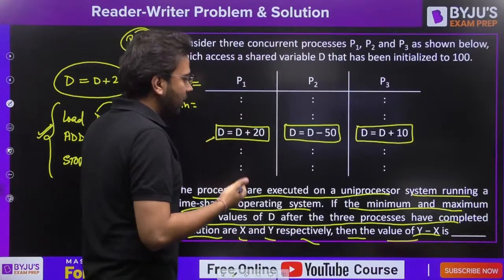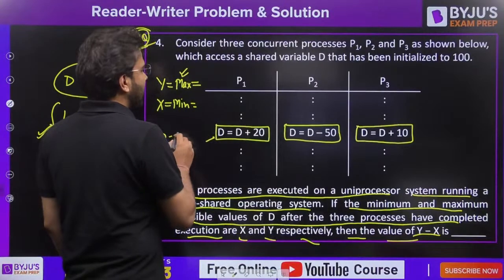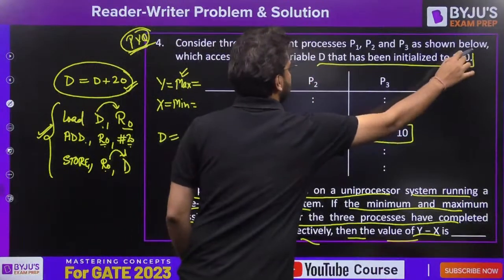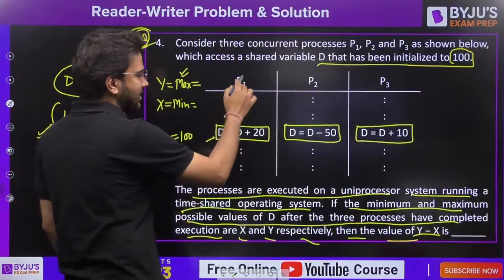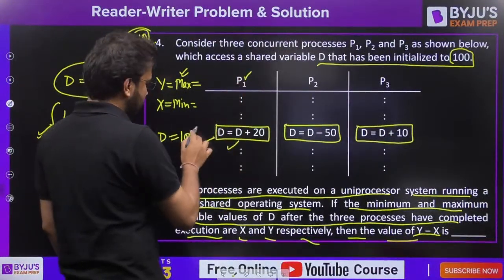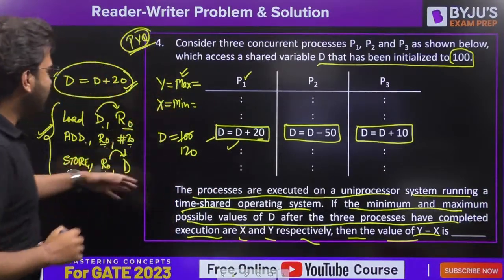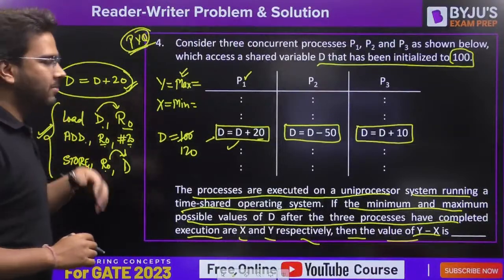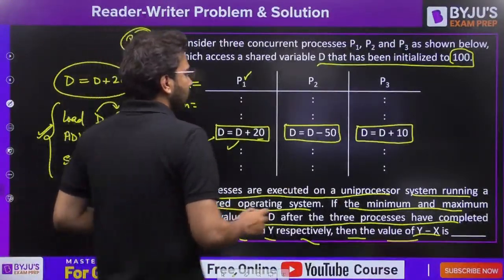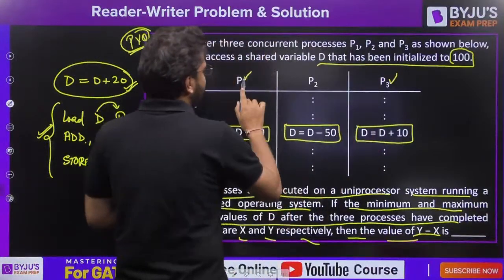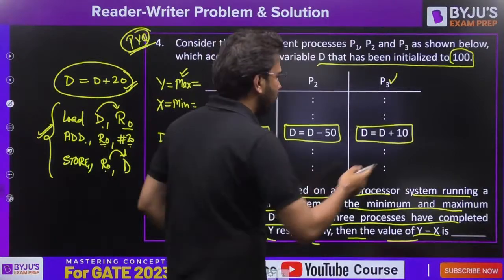If I want to find out the maximum value, the possible case would be: the initial value, as you can see, is 100. Okay, fine. D is 100. Let's say P1 executed completely. Make it 120 because you are adding 20. That means P1 has executed all three assembly level instructions. D value is 120 now. Let's say P3 executes now. After P1 we are executing P3 because it is performing addition. We want to find out the maximum value.